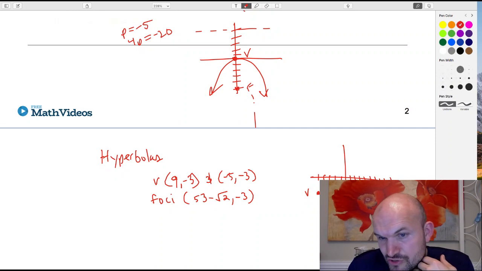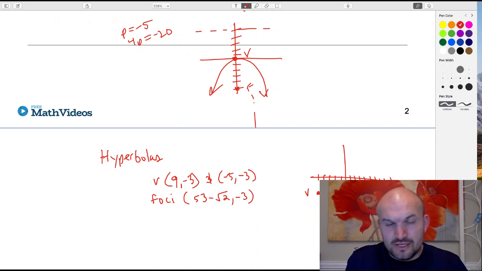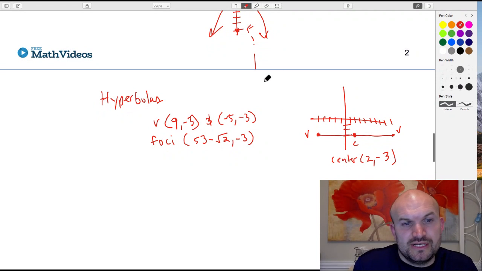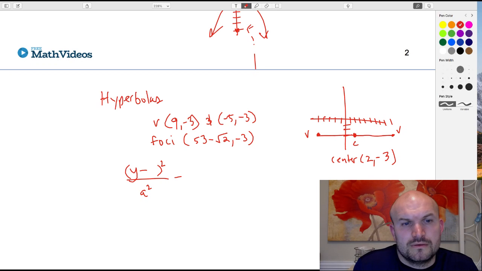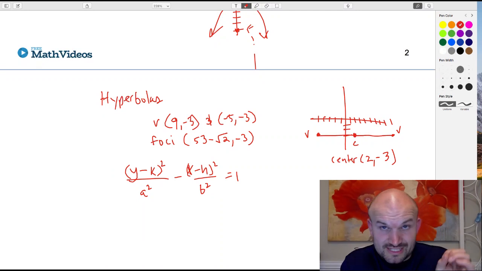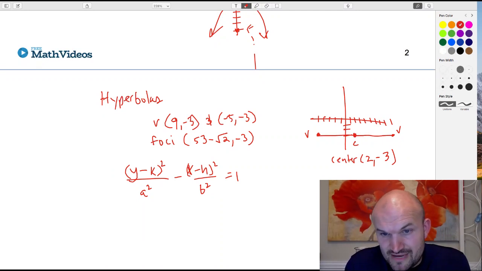We can also see that the transverse axis is going to be horizontal. So therefore the equation that you're going to be using is going to be y minus k squared, let's just do k here for you, minus x minus h squared over b squared equals 1. We know that the distance from the center to your vertices is a, which is 7. So a is equal to 7. That means a squared is equal to 49.